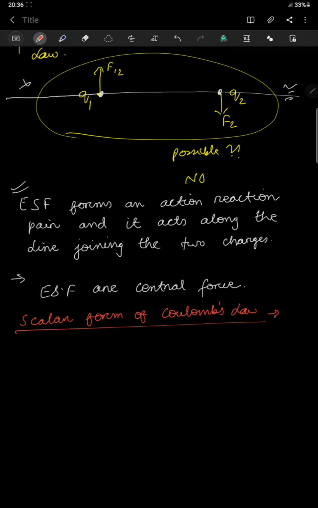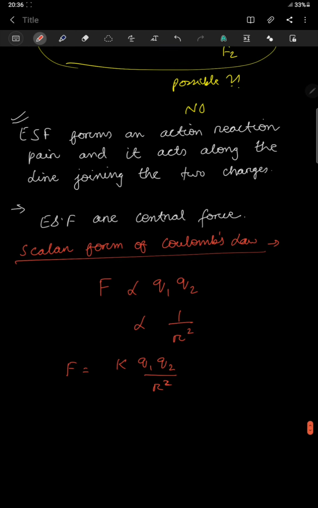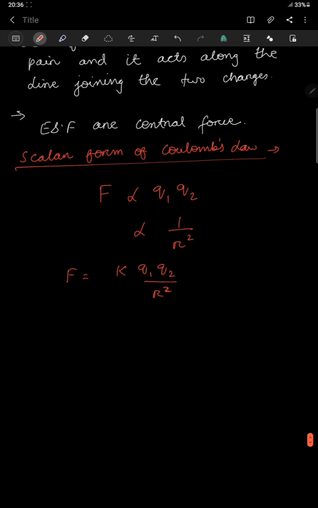He found that the electrostatic force was proportional to the product of the charges q1 q2 and inversely proportional to the square of the distance between them. When you remove the proportionality sign, a constant came: k q1 q2 by r square, an expression you are all familiar with in class 10.